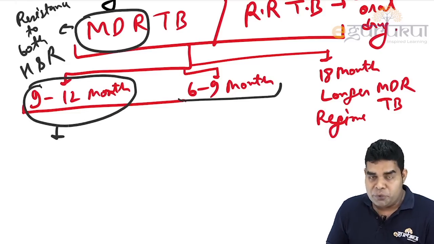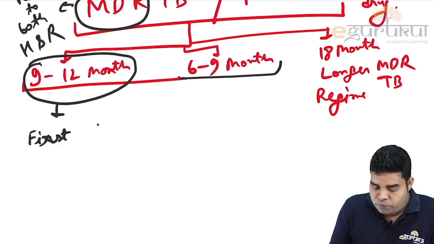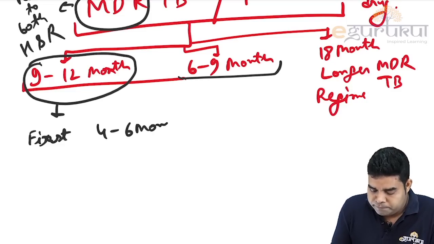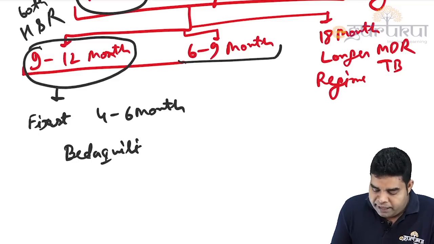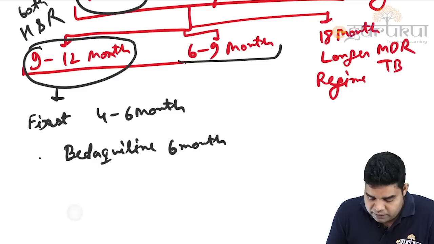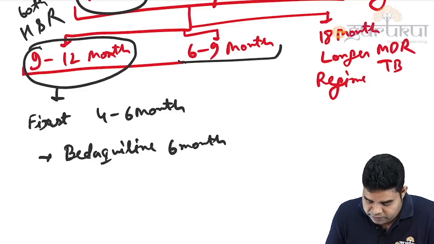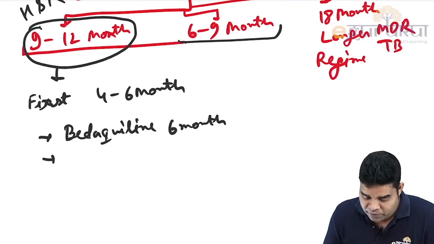So in 9 to 12 month, in the first 4 to 6 months, we will start with giving bedaquiline. And bedaquiline is always given for 6 months. Then along with bedaquiline, we will also give 6 other drugs.